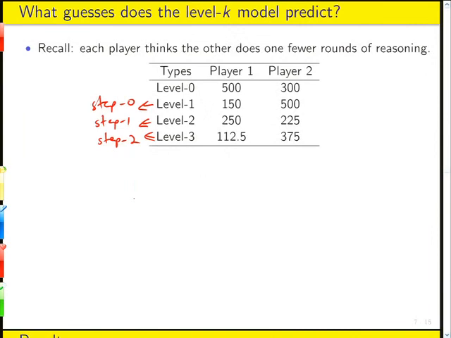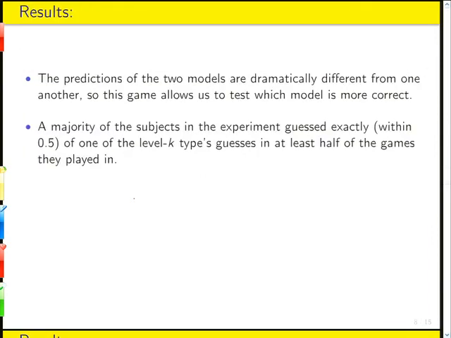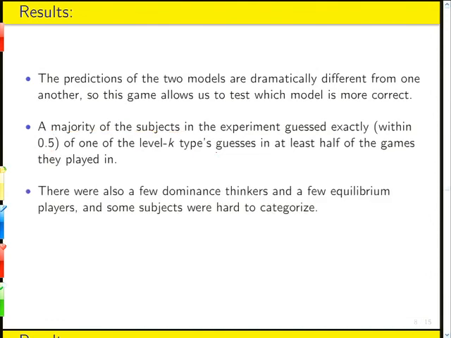Okay? And it turns out, just to cut to the chase and not present you with a lot of tables, that the majority of subjects, and I'm sorry I don't know the exact number, but it's in the paper, guessed within 0.5, which is to say very close, to one of the level K types' guesses. Okay? So some distribution of guesses, but the majority of guesses were spot on for some level of the level K model in at least half of the games they played. So a majority of subjects played some level K spot on at least half the games. Now, maybe they just got tired in the other games. Maybe it took them the first 8 games to figure out even a level K model. We don't know. But this is actually relatively compelling as lab results go. So there were a few dominance thinkers and even a few equilibrium players, and some subjects hard to categorize.